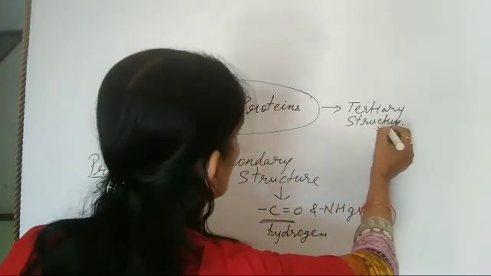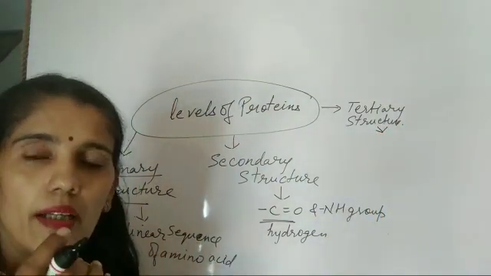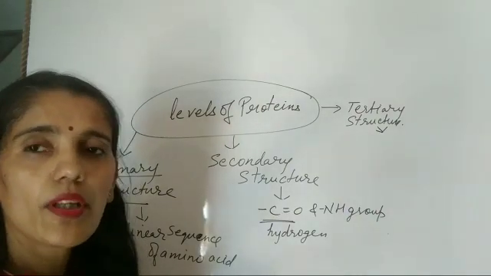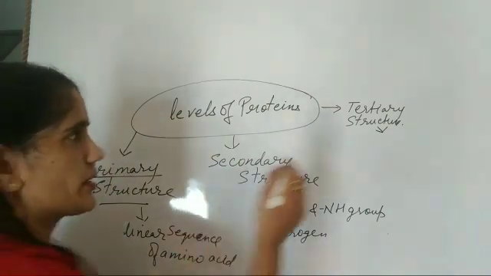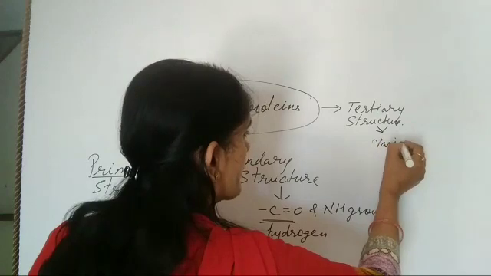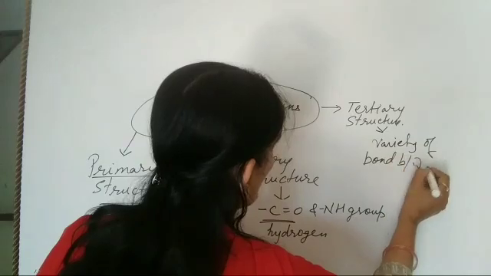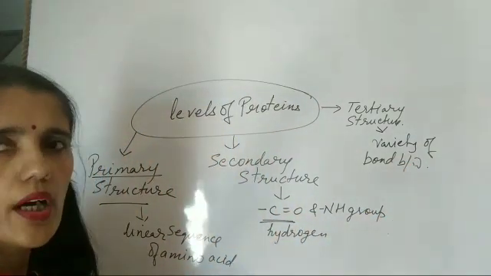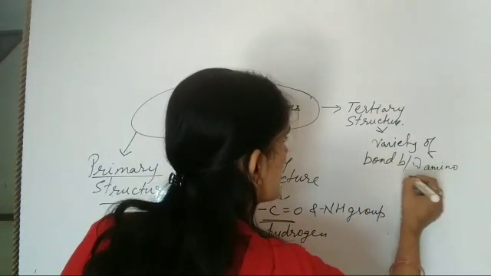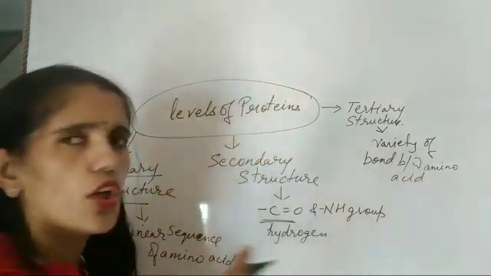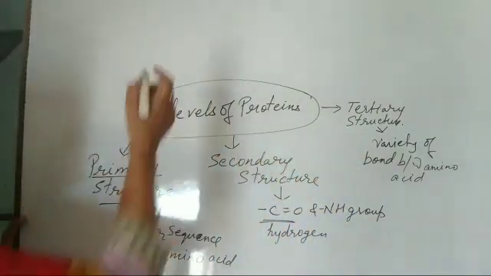So tertiary structure is totally depending upon the variety of bond between the different amino acids. Or we can say not only variety of bond, we can say interaction. Okay, variety of bond and interaction.